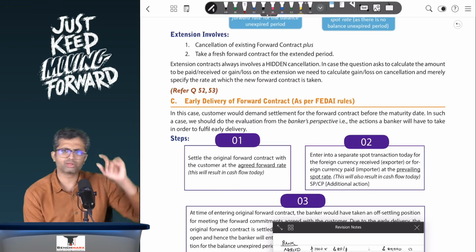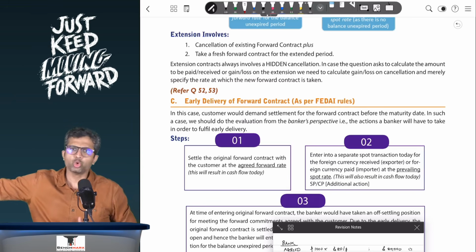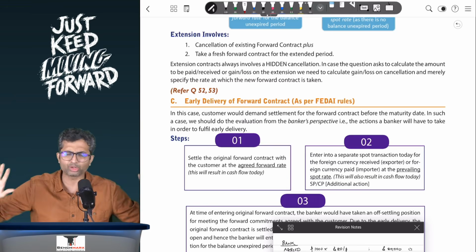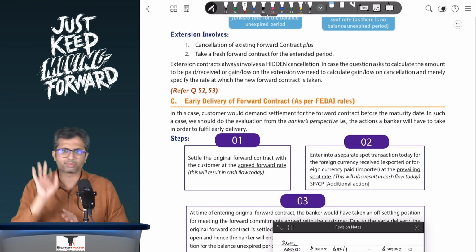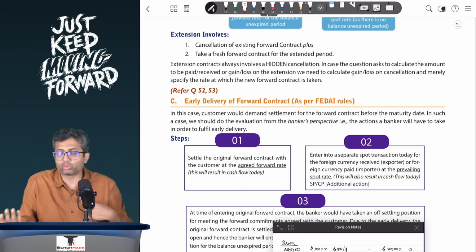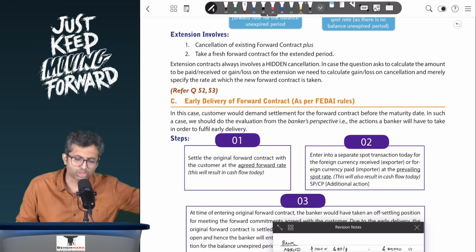So over here, we will make a chart where, if there was an exporter who was going to give the dollars to the bank, the bank was going to buy on 31st March, instead they are buying on 1st March at the predetermined rate. Point number two, because the bank suddenly has the dollars now on 1st March, the bank has to take an additional action where it will have to sell the dollars in the spot market.